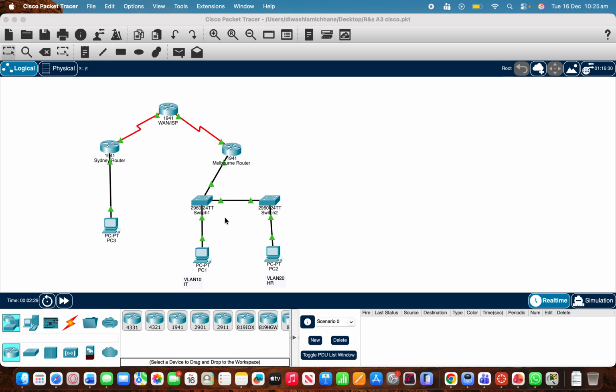And Melbourne contains two VLAN networks, VLAN 10 for IT and VLAN 20 for HR.